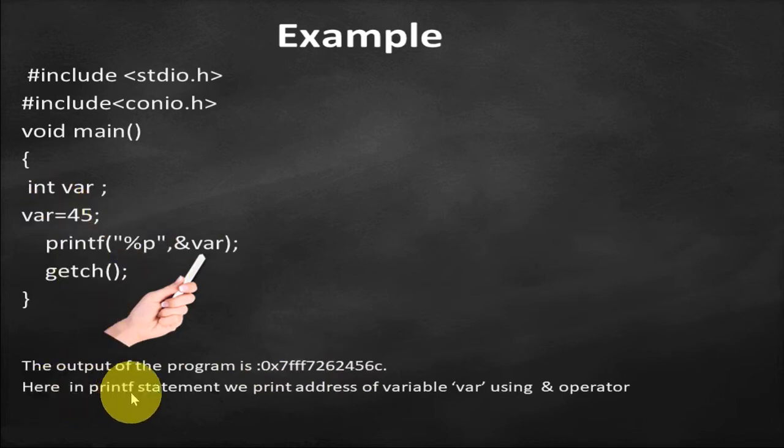Here in the printf statement we print the address of variable var by using the ampersand operator. One thing more, for printing the address of a variable we have to use %p as the format specifier. Okay, and the ampersand operator is used to get the address of the variable.